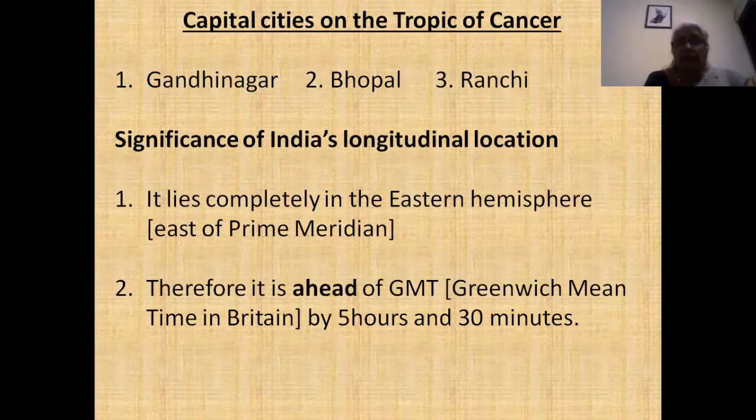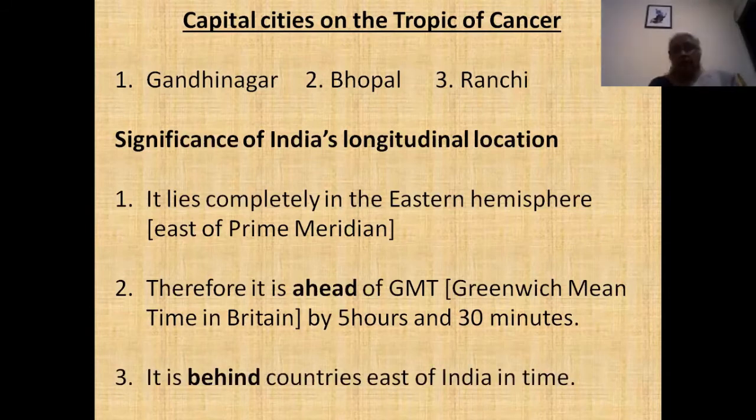So normally, under normal conditions, we are 5 hours and 30 minutes ahead of GMT, right? But today we have what we call daylight saving, and therefore in summer, in order to make maximum use of the daylight and to save electricity, the entire European region as well as GMT, they have set their clock 1 hour more, so that there is now a difference of 4 hours and 30 minutes between us and GMT. So GMT today now goes only for Britain and sometimes is known as British Standard Time, and the rest of the world we follow what is called UTC, which we will discuss in another topic.